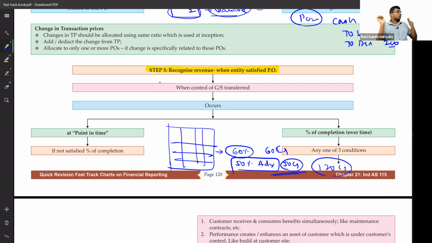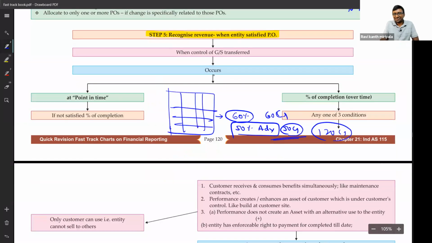Someone says 30 crore. Others say nothing, don't recognize. Better option. Right, let me answer.